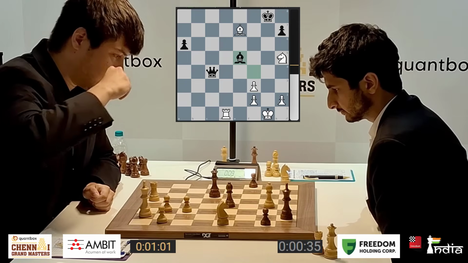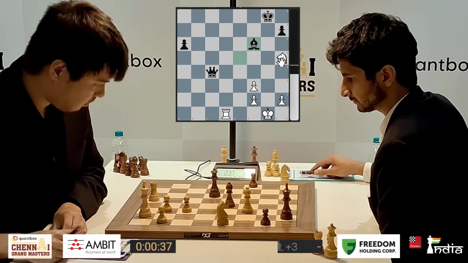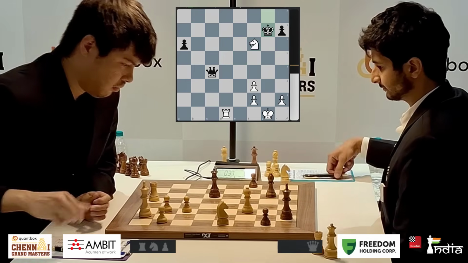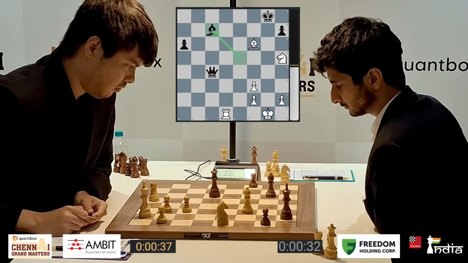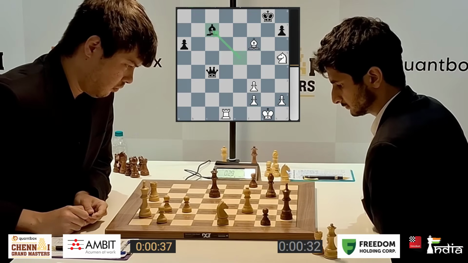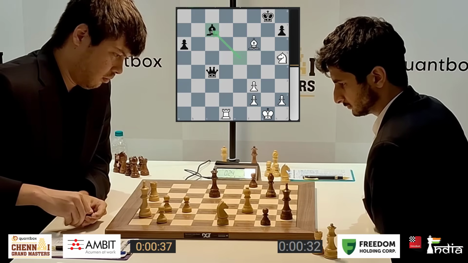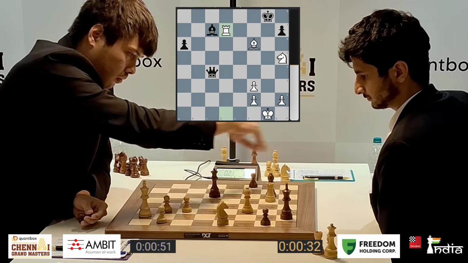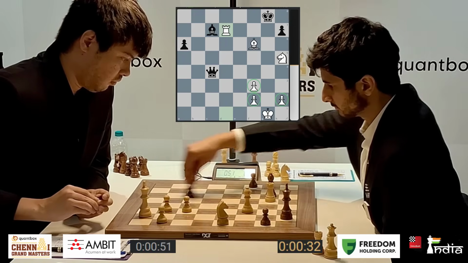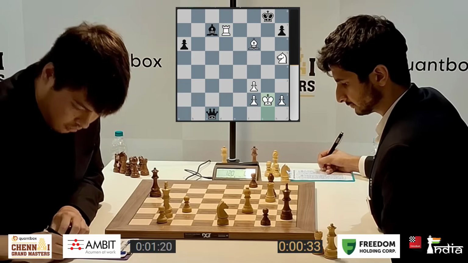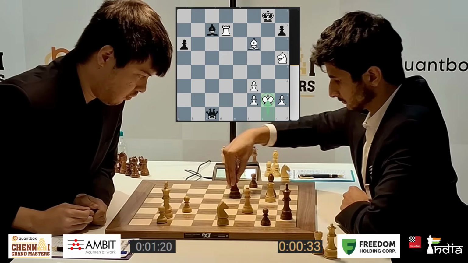Not a bad idea. So bishop f6 played. Now you can take here, knight f6 and king g7, but instead Vidit goes bishop c7. A big mistake, because rook d7 is going to come in, and all of a sudden it's white who has a very interesting position. And notice how Vidit taking this knight on f3 has spoiled the structure, but the king got a square, and now no more checks. Incredible.